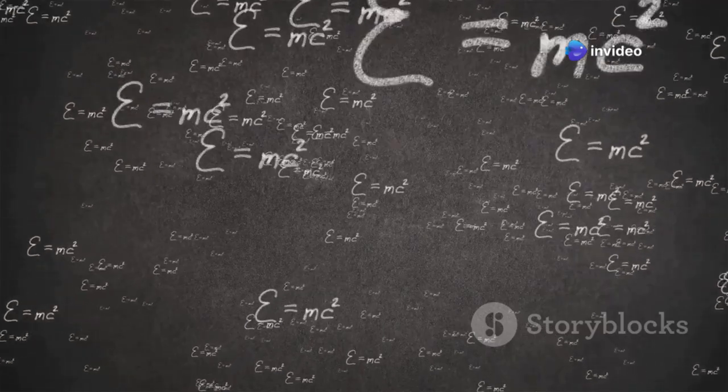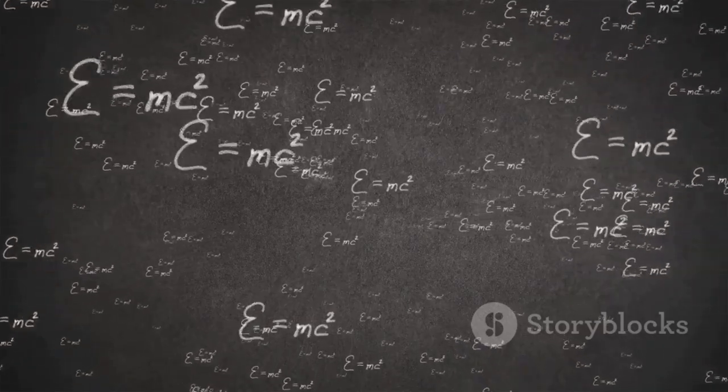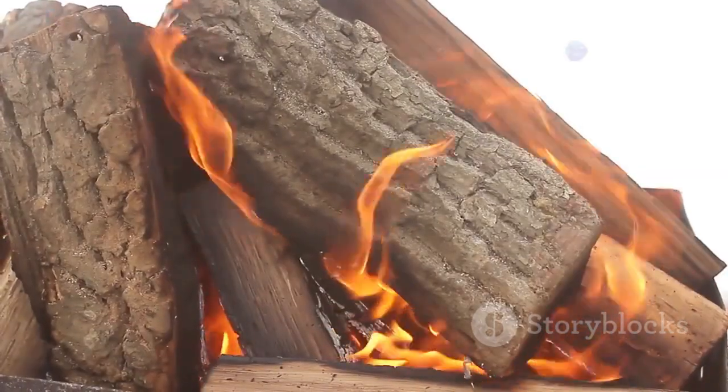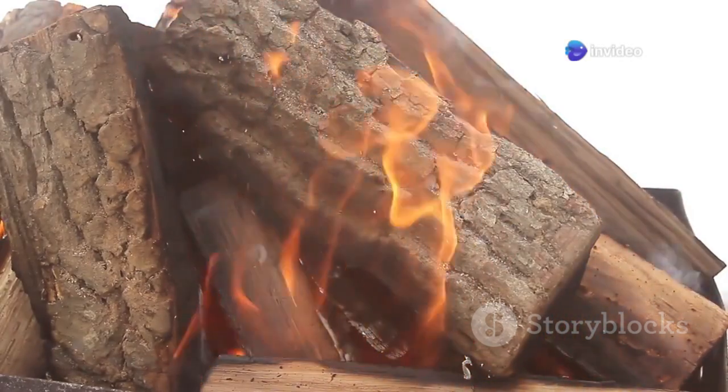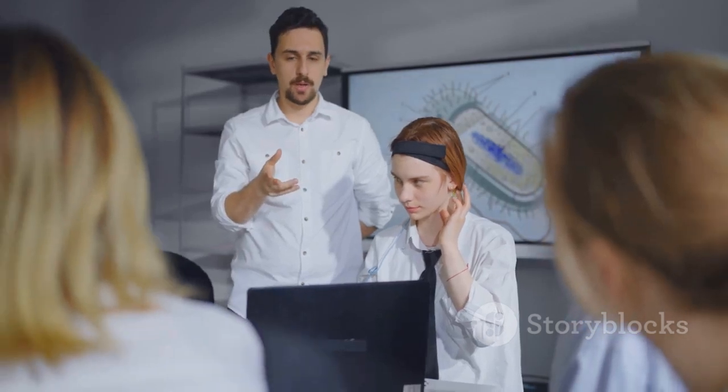Similarly, the law of conservation of energy states that energy cannot be created or destroyed, only transformed from one form to another. It's like when you burn wood. The chemical energy stored in the wood is converted into heat and light energy. These two principles are interconnected and govern everything around us.